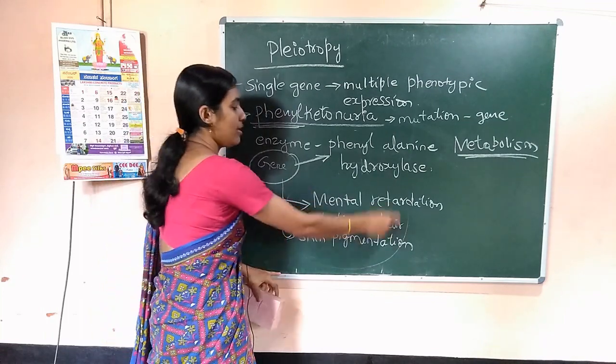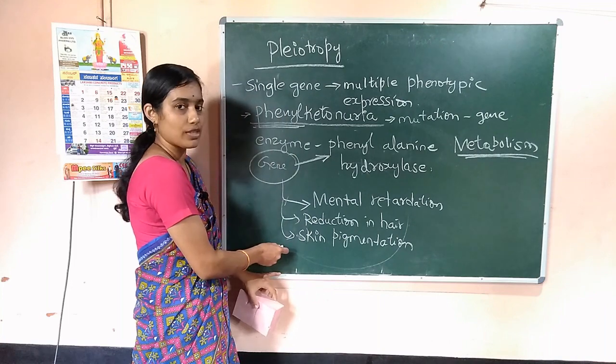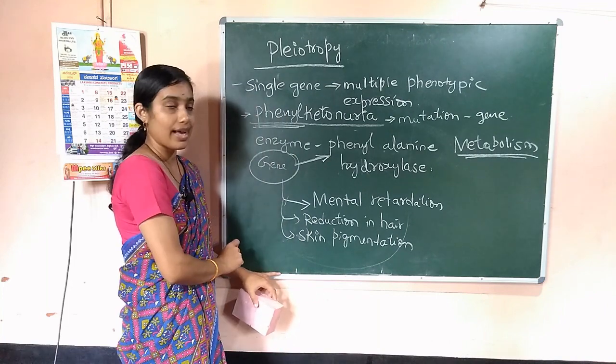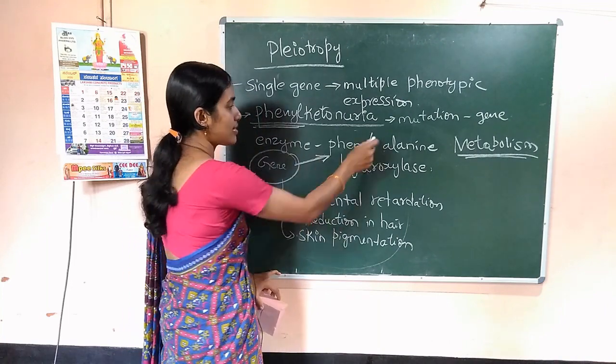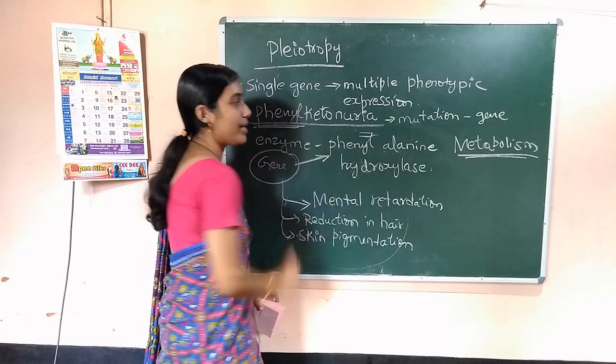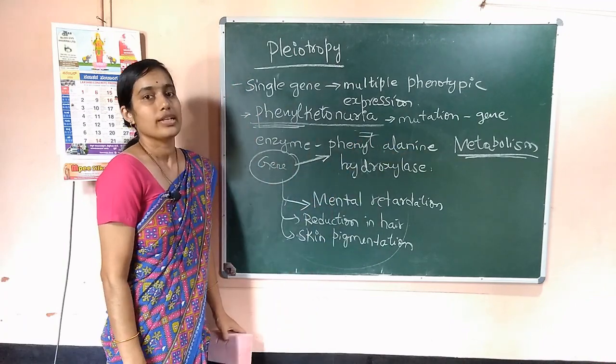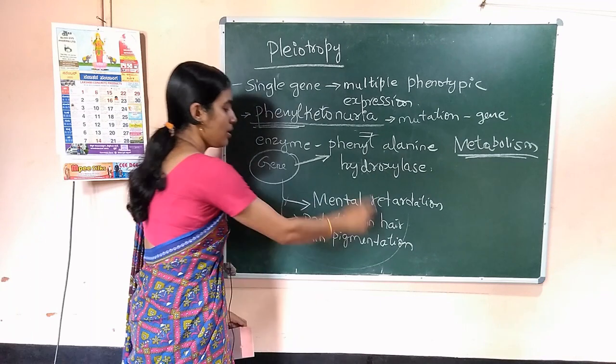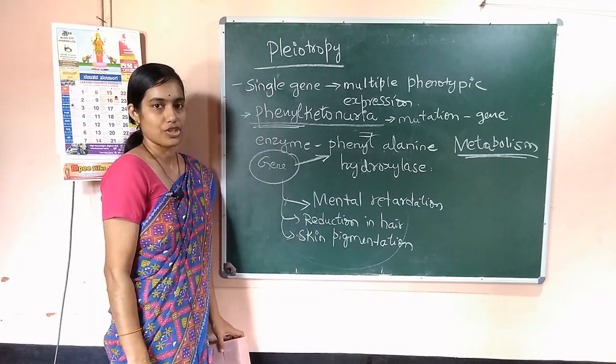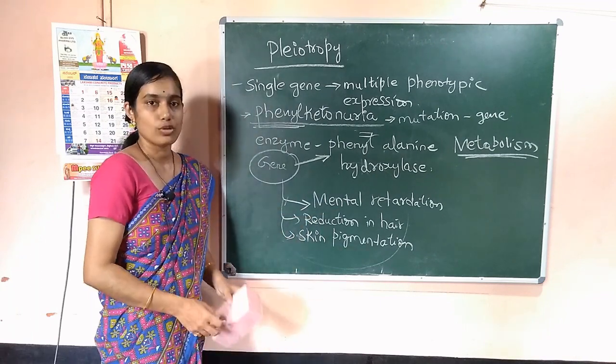So the reason these phenotypes or characters appear is that this affects the metabolic process of an individual, resulting in multiple phenotypic expressions. Okay, this is pleiotropy.